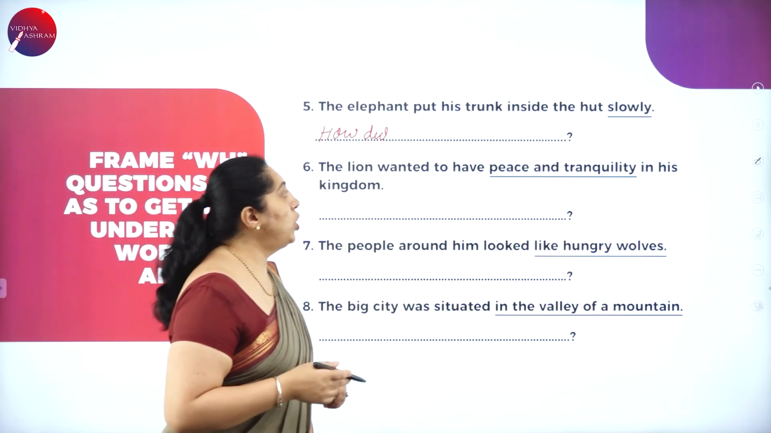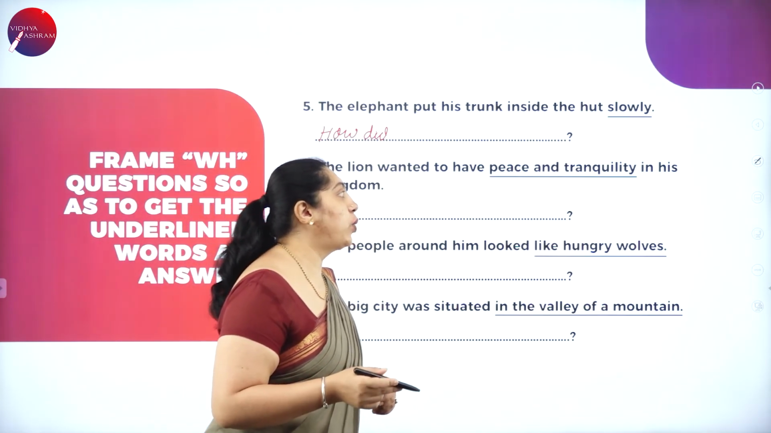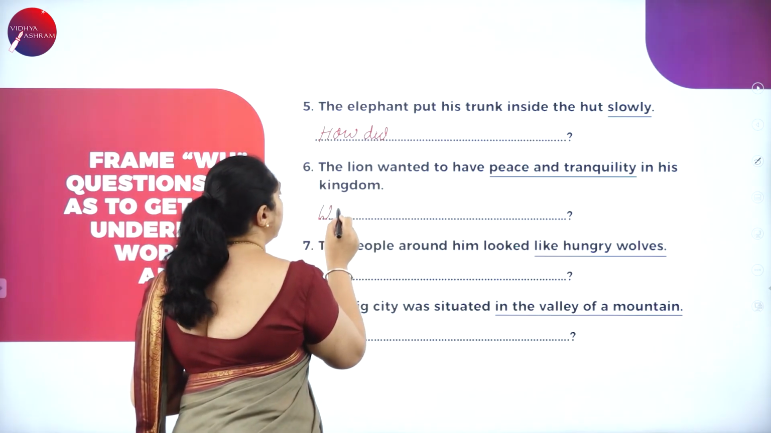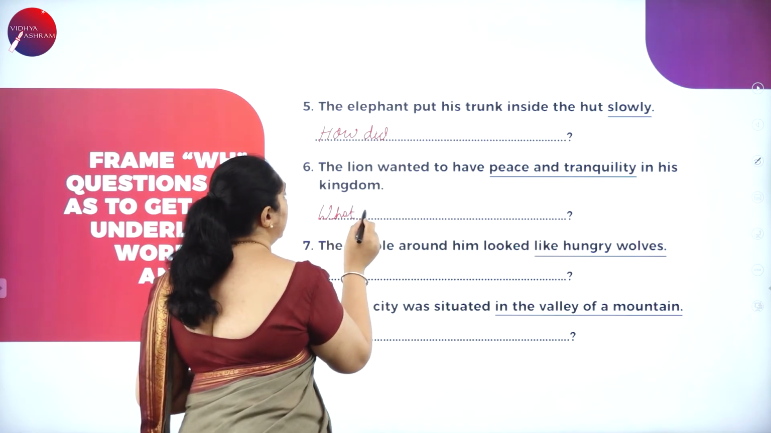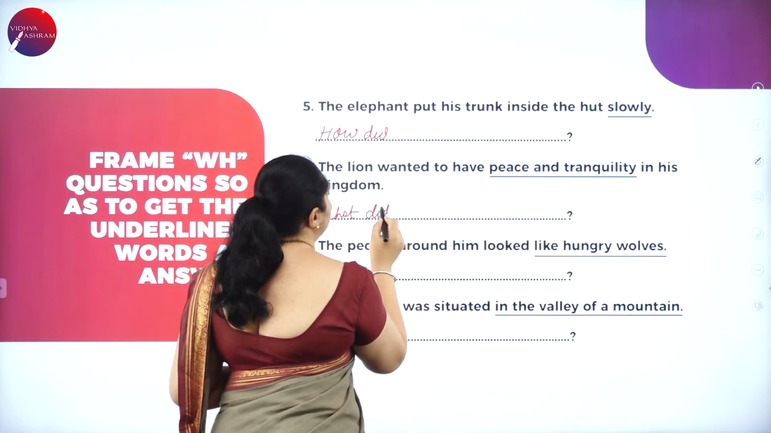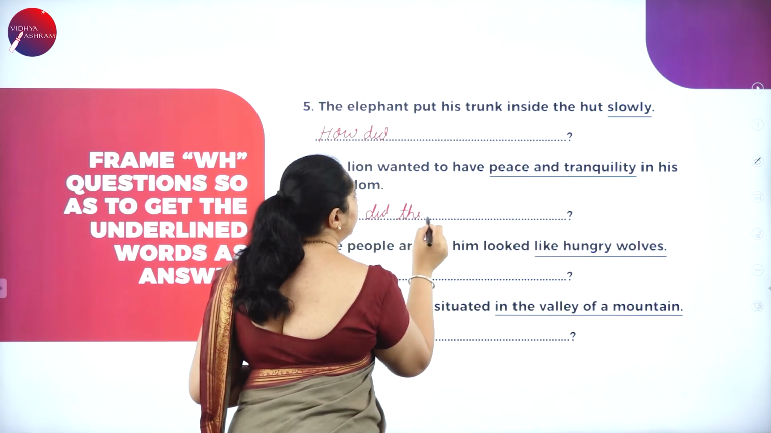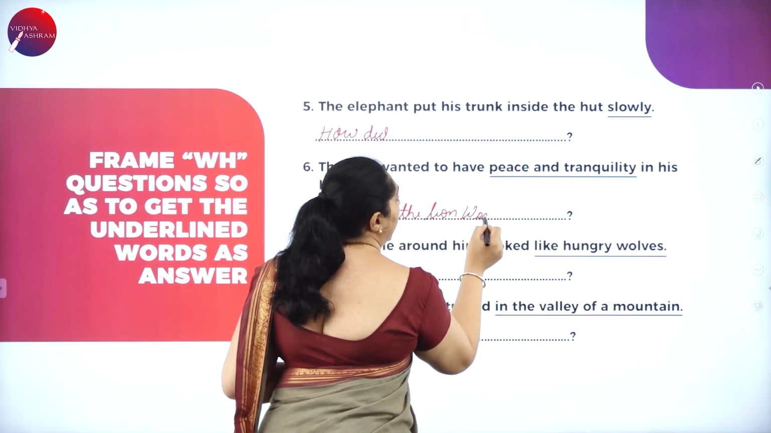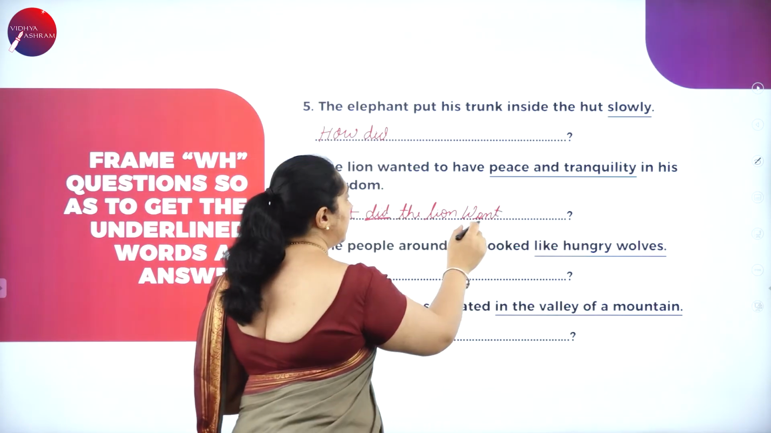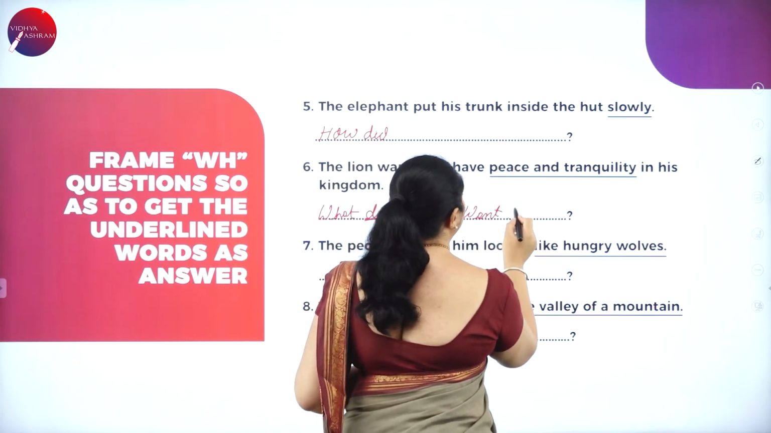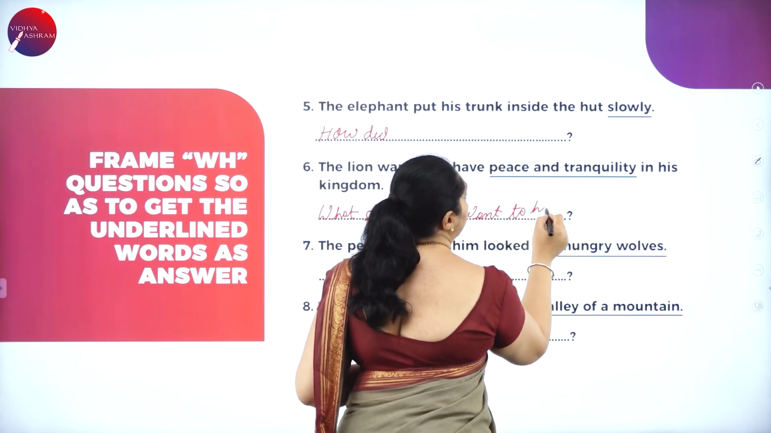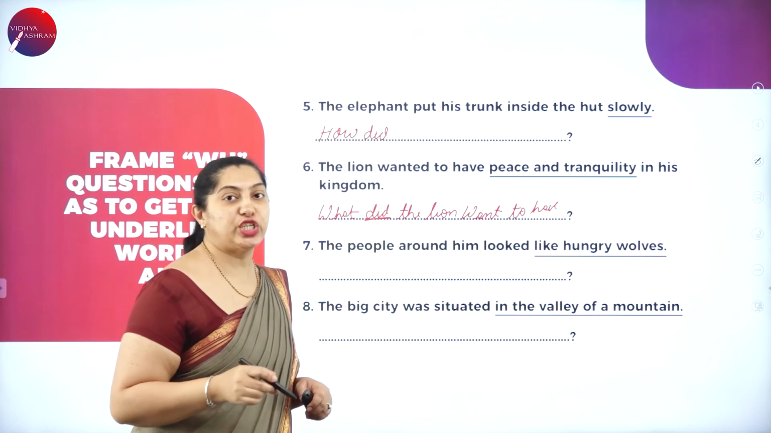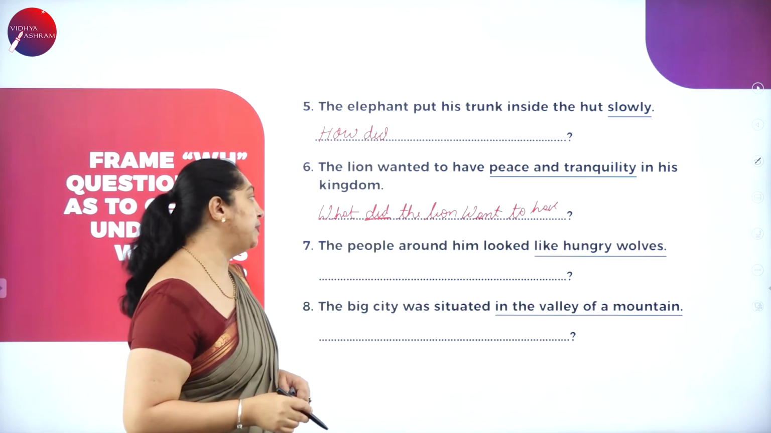The lion wanted to have peace and tranquility in his kingdom. What did the lion want? It is not wanted, as I've told, it should be in present tense. Want to have in his kingdom. So the lion wanted to have peace and tranquility in his kingdom.